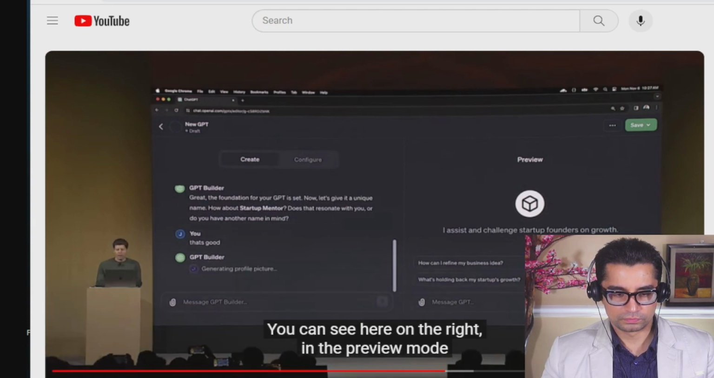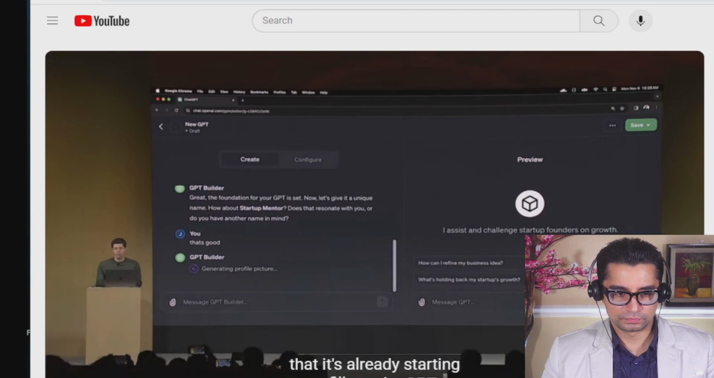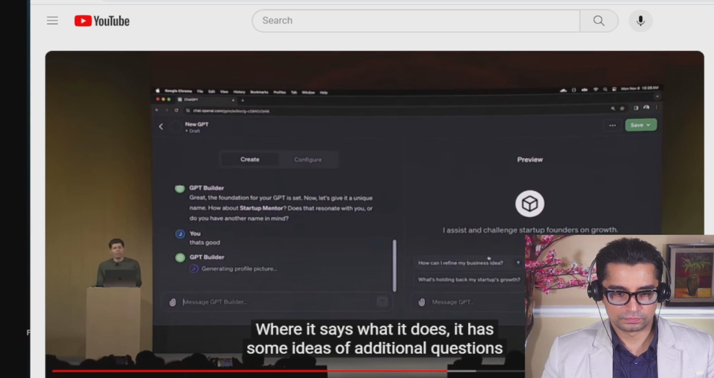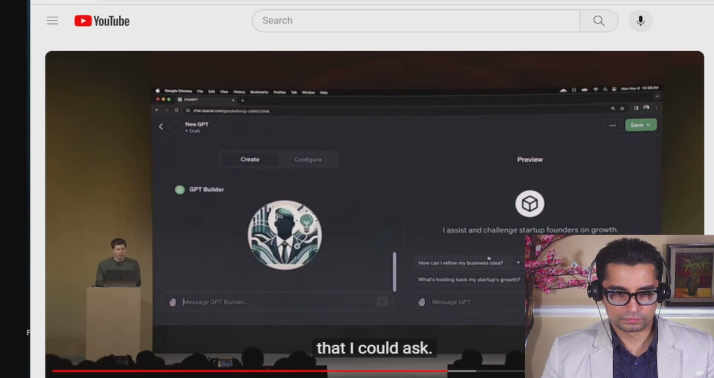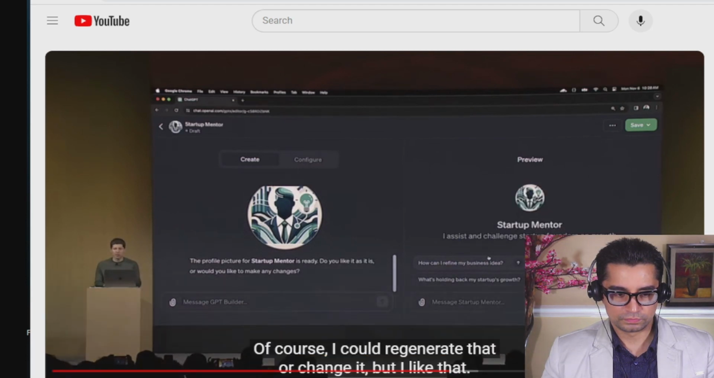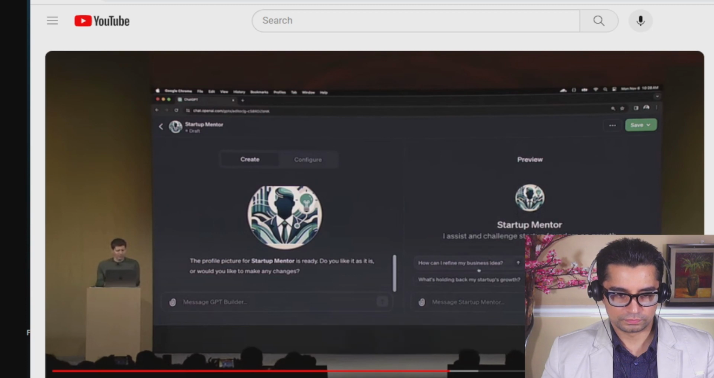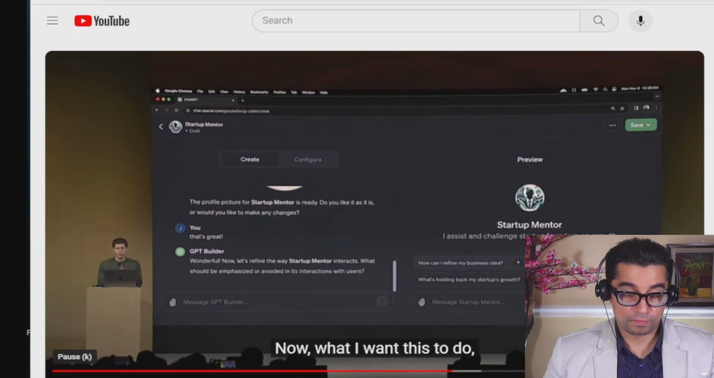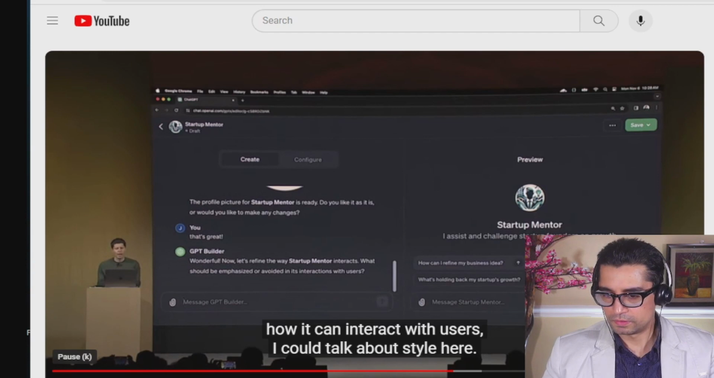And you can see here on the right in the preview mode that it's already starting to fill out the GPT, where it says what it does. It has some ideas of additional questions that I could ask. And you know what? So it just generated a candidate. Of course, I could regenerate that or change it, but I sort of like that. So I will say, that's great. So you can see it will not be a one and done process. You will just go back and forth a little bit, and you will finalize and improve it as you go. And you see now that the GPT is being built out a little bit more as we go. Now, what I want this to do, how it can interact with users, I could talk about style here.